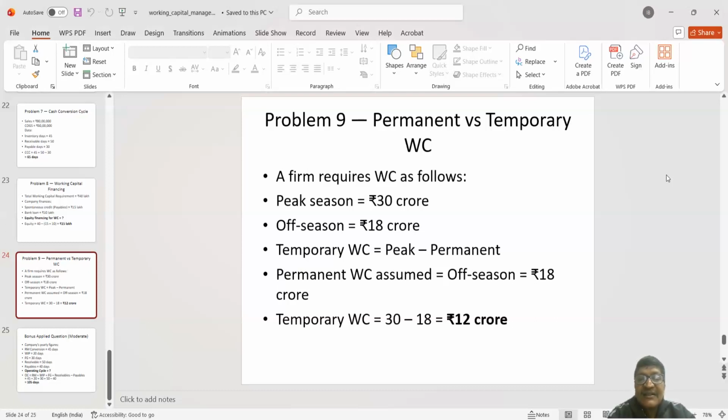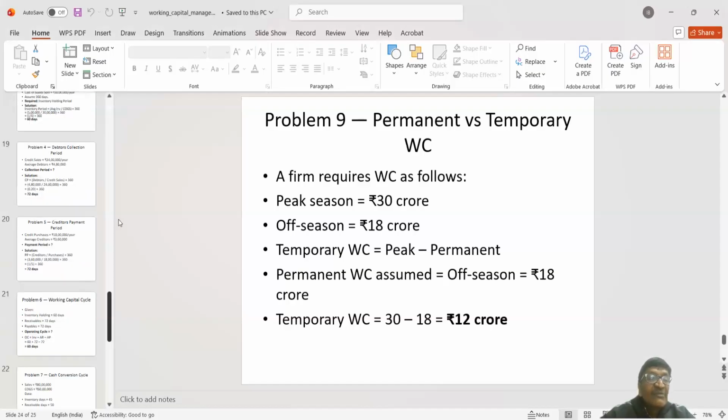And peak season 30 crore. So temporary working capital requirement is 12 crore. 30 minus 18, 12 crore. So what example I have given month wise, that is more clearly explainable. And I hope you have understood what is permanent and what is temporary working capital or seasonal working capital, right?